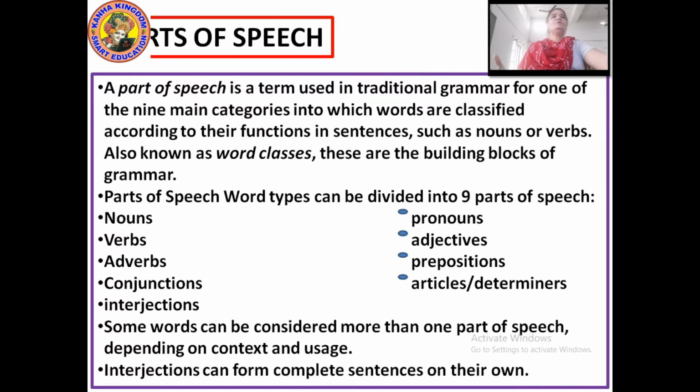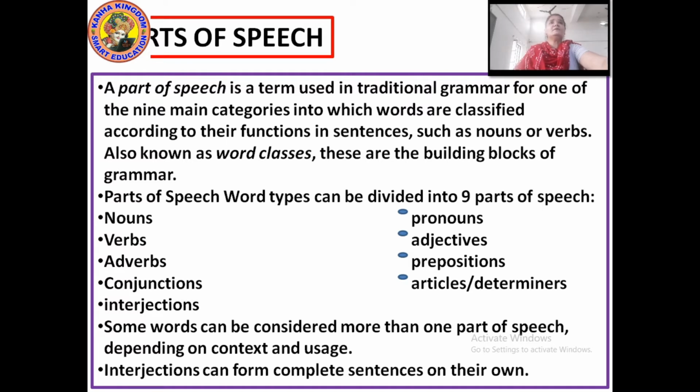Sentences like wow, hooray, ouch, oops, such kinds of words come under interjection. So that's why it has been said that interjections can form a complete sentence on their own. They do not need any support of the other parts of the sentence. So these are the parts of speech: nouns, pronouns, verbs, adverbs, adjectives, everything.